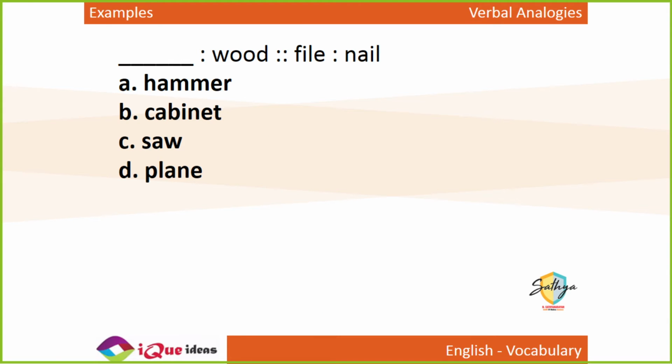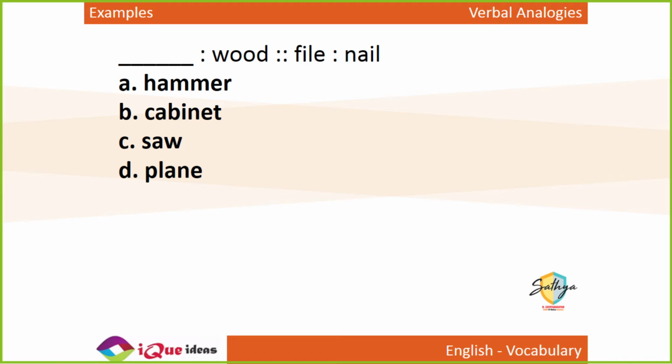Now, dash is to wood as file is to nail. Now, nail as in nakhun, and file is that instrument which you use to rub and make your nails smooth. Right?